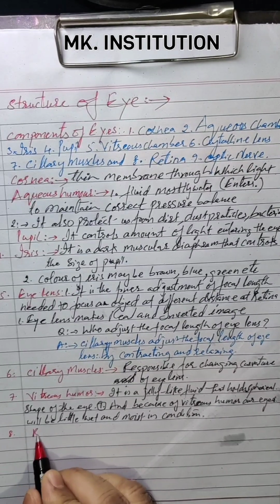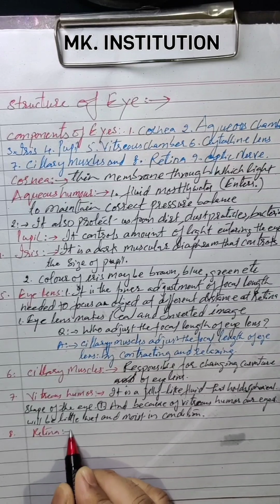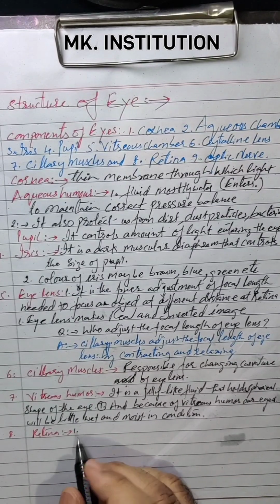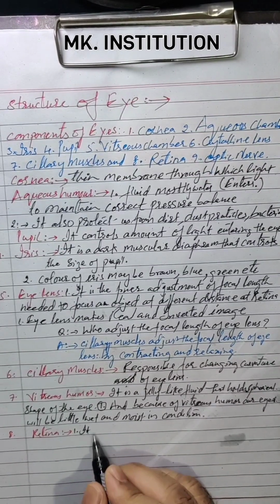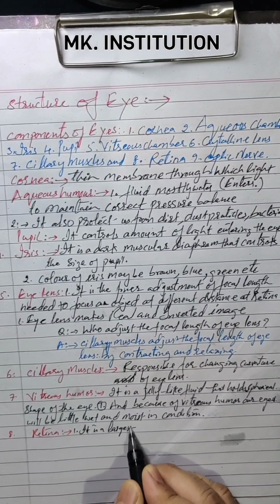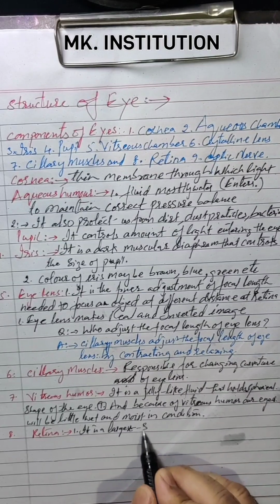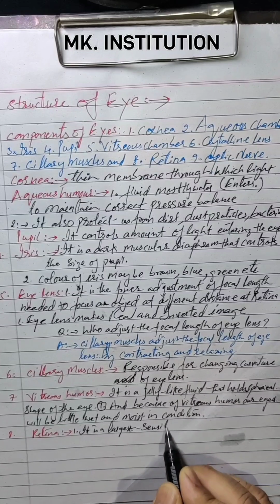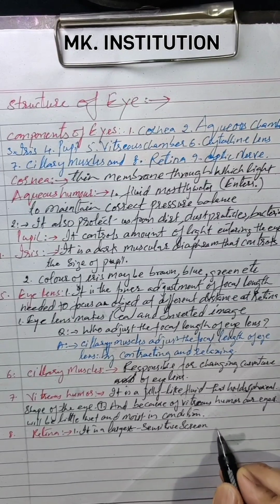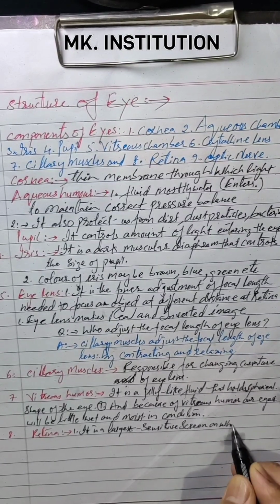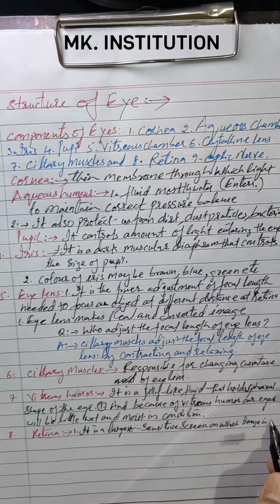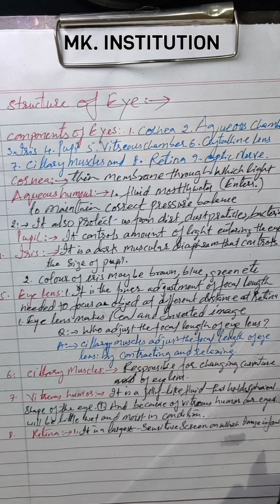The next part is called retina. Very important one. Retina part is a very important one here. Retina, you can write the first one: it is the largest and sensitive screen on which the image is formed. Clear? Image is formed. This is the first one.